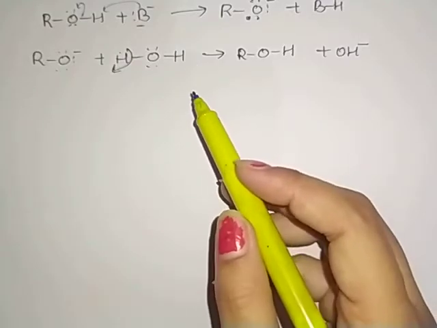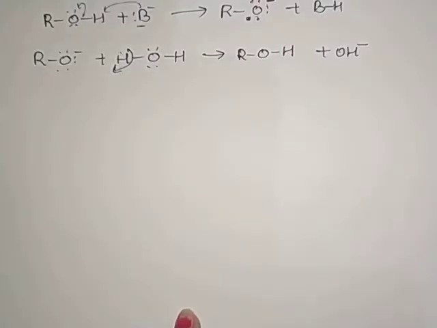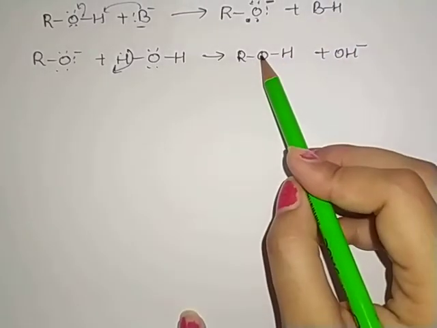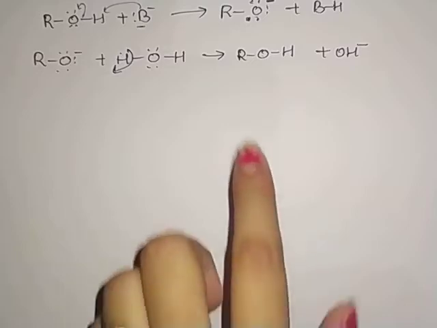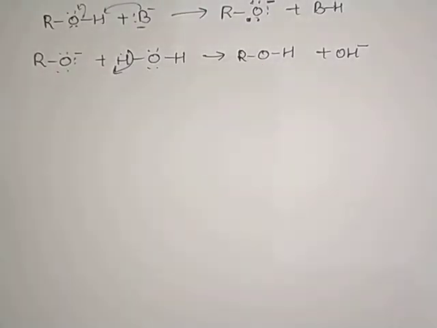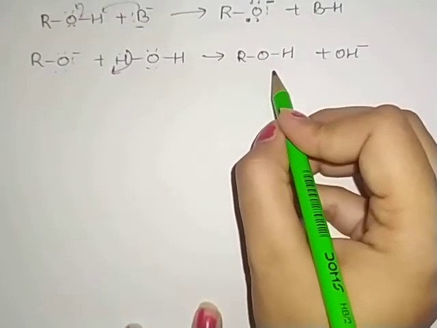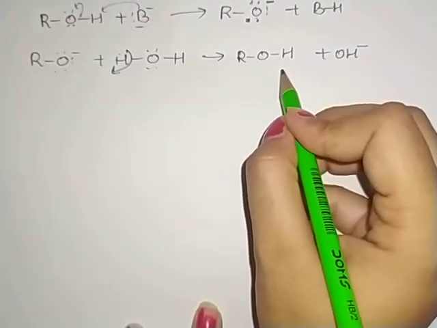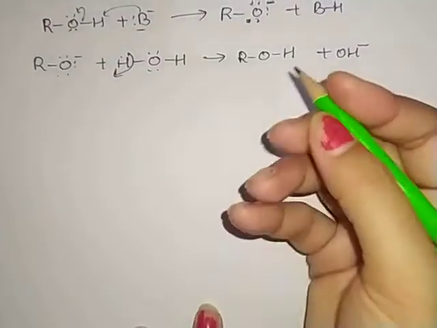And the acidic nature of alcohol, why? Because of the presence of the polar OH bond. Okay, polar OH bond. Oxygen is more electronegative. You know that oxygen is more electronegative than hydrogen. Okay, that is why it withdraws the pair of electrons between the O and H atoms towards itself. So that is why the OH bond becomes weak and loses a proton in case of alcohols. So therefore alcohol behaves as an acid.